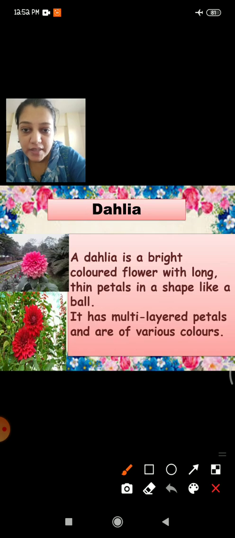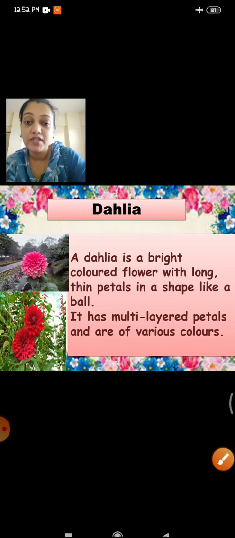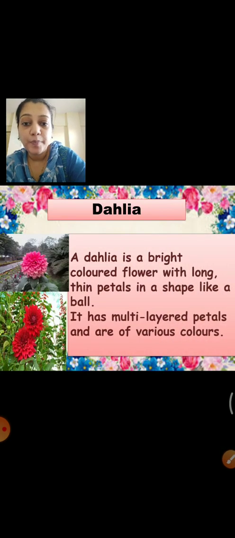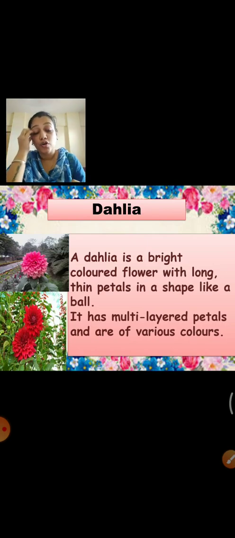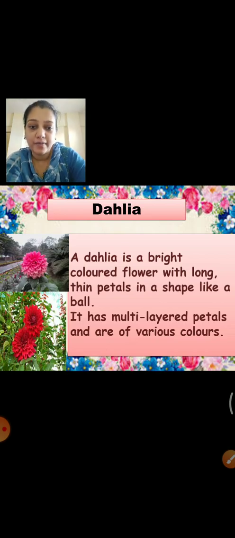See, this dahlia, these are the petals. They are very long and very thin, okay? And it looks like a ball. It has multi-layered petals and they are of various colors. See, now this is pink and red, right? There is also yellow that I have seen. I have also seen half yellow and half red. So there are very multicolored petals of this flower. Okay, this is called dahlia.